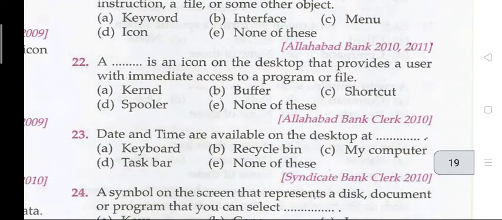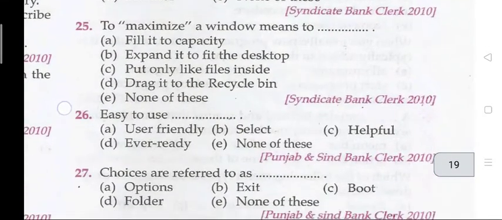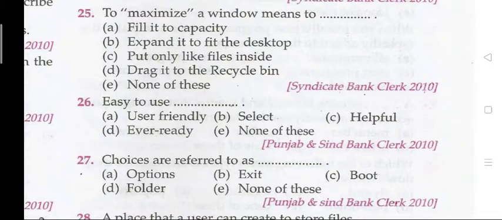Question 23. Date and time are available on the desktop at the. The right answer is D, taskbar. Question 24. A symbol on the screen that represents a disk, document, or program that you can select. The right answer is C, that is your icon. Question 25. To maximize a window means to. B, expand it to fit the desktop.